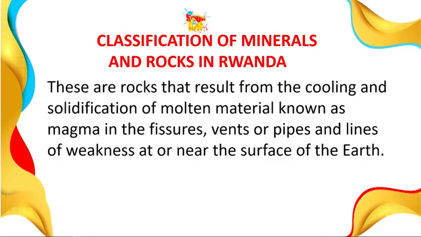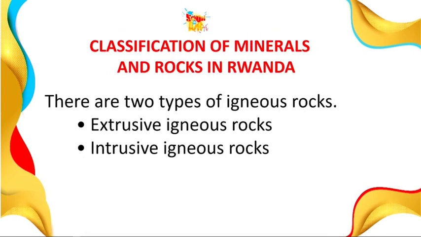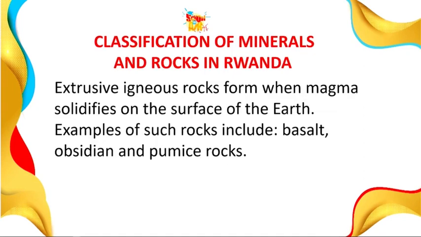Some of them will be visible for us to see. Some will not be visible. So that's what leads us to the types of igneous rock. We have two types of igneous rock. The first one is called the extrusive igneous rock, and the second one is the intrusive igneous rock. The extrusive igneous rocks are also known as the volcanic rocks.